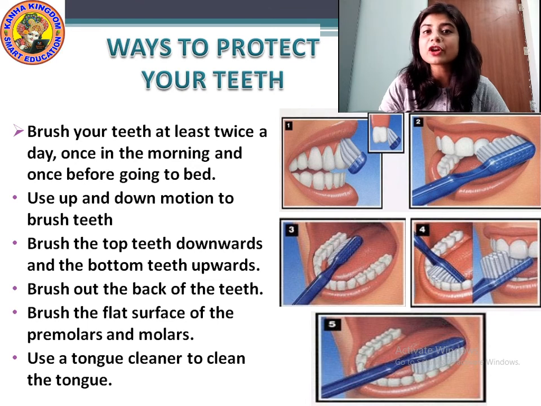Because if you don't keep your tongue clean, it forms bacteria. And those bacteria, if not cleaned properly, can cause germs in your teeth, and it will cause plaque in your teeth. Okay, and you might get a very bad smell from your mouth. So that is why you must always keep your mouth and your teeth clean. Okay?